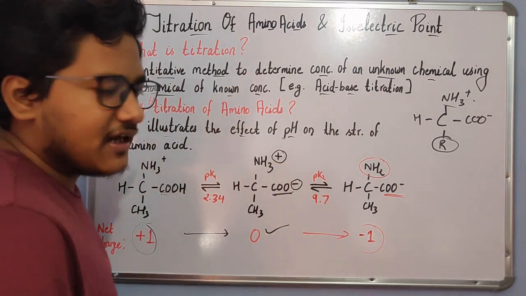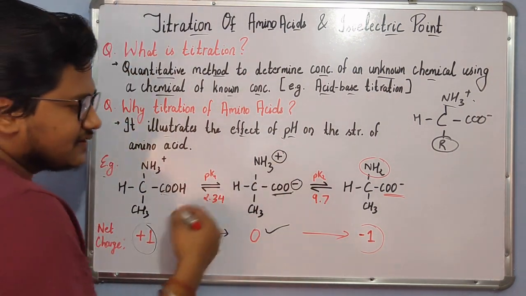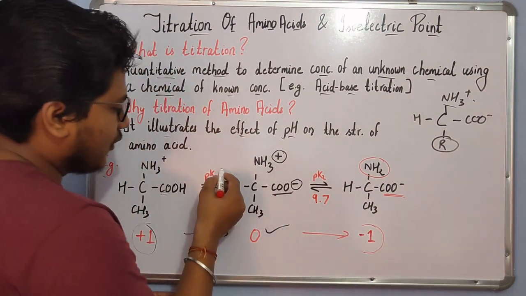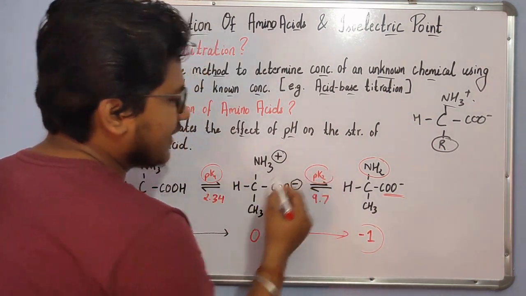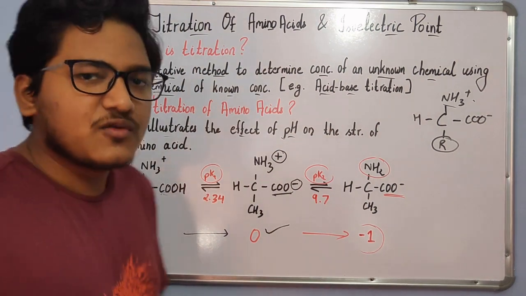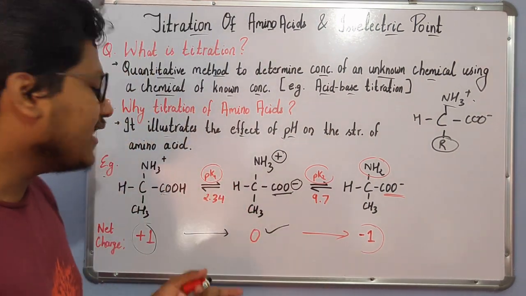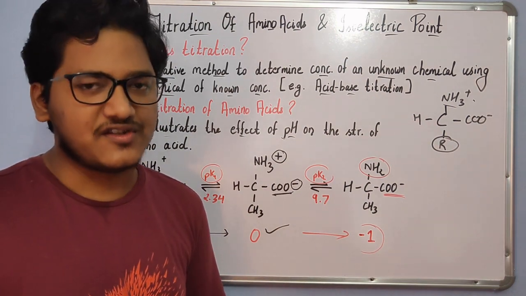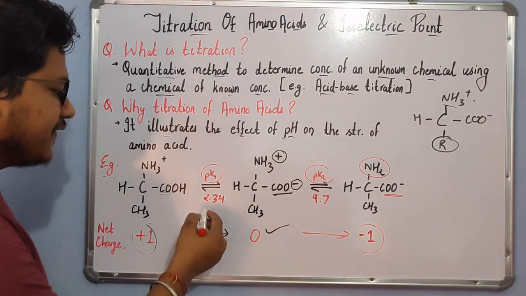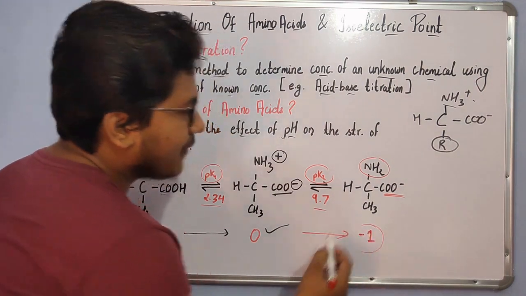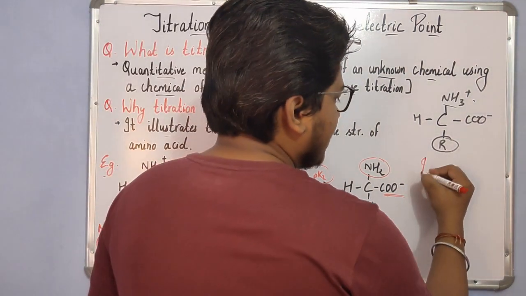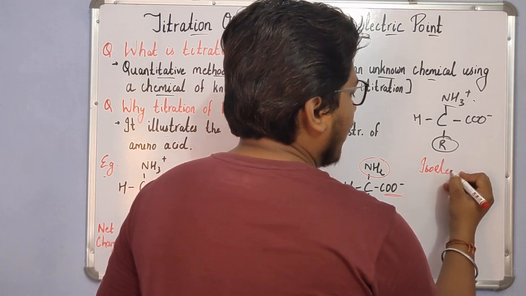Since these reactions take place in two different steps, they are followed by two different values of pK. pK is the negative log of the dissociation constant K, and these values help us determine the pI, the isoelectric point.